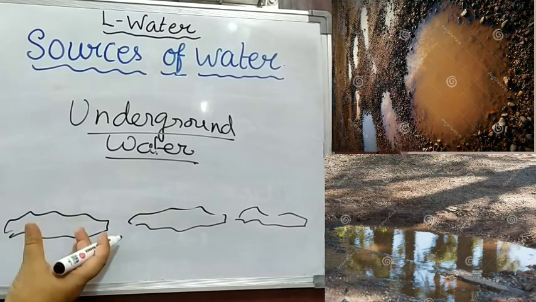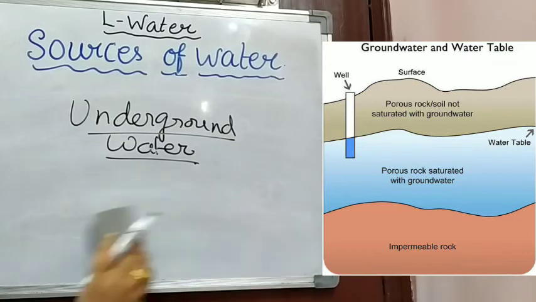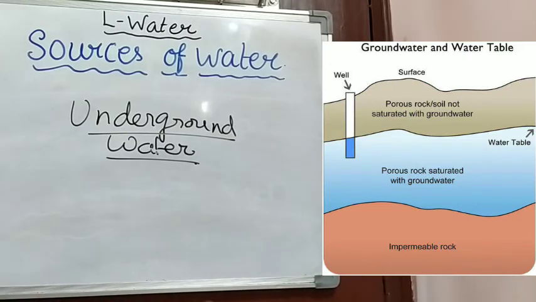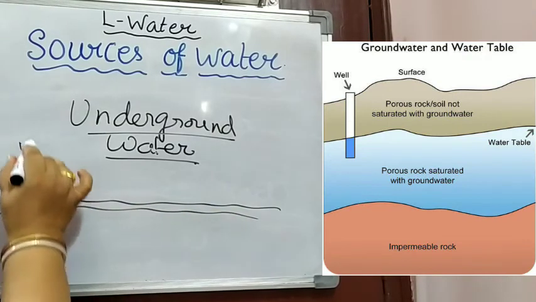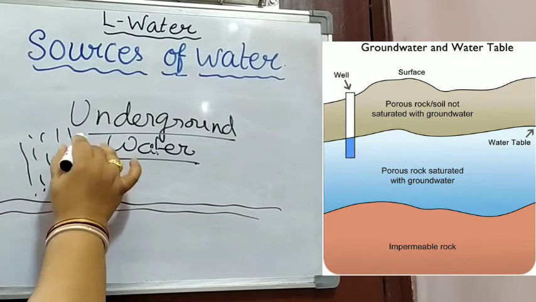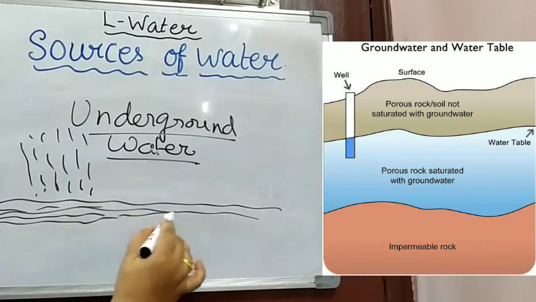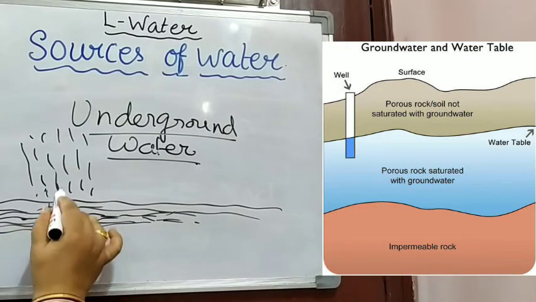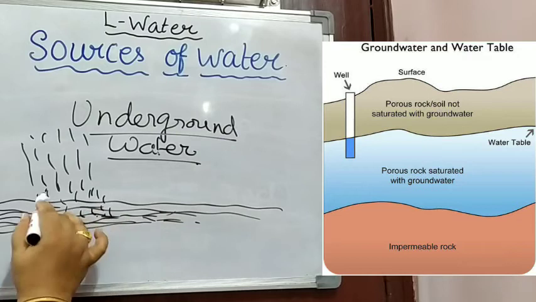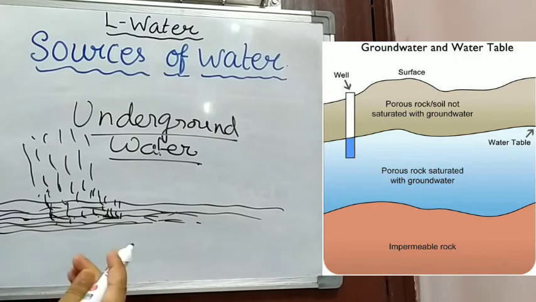Some of the water is absorbed by the soil. That means the water seeps into the soil. Now we will see how it seeps and where it goes. Suppose this is the earth's surface. When the rainwater falls, you know that the first few layers of our earth's surface are all soil. The soil seeps the rainwater. When it falls on the earth's surface, the major portion seeps into the soil.